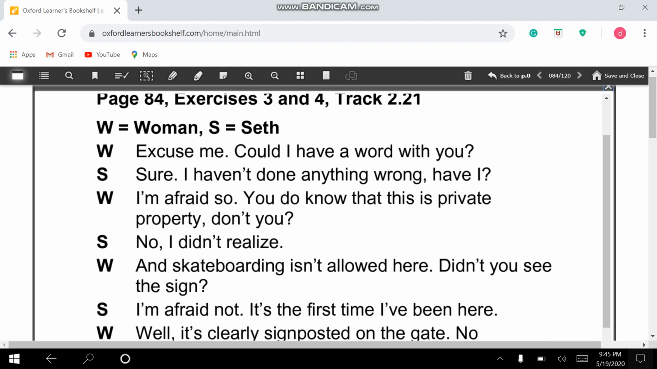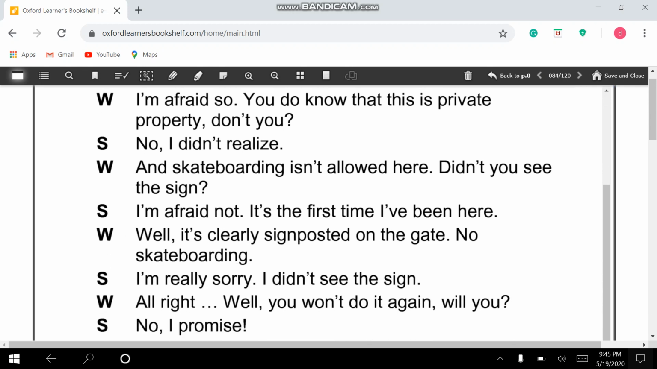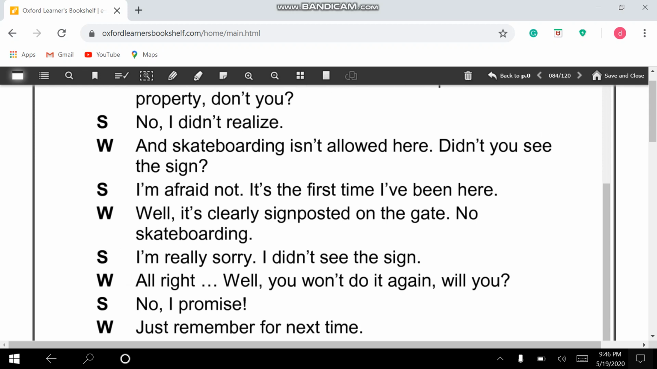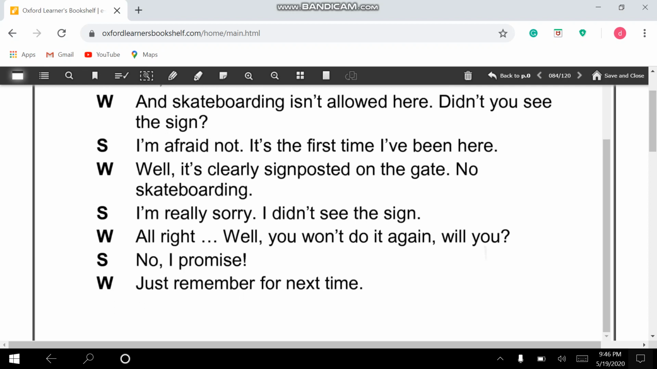A woman and Seth. Excuse me, could I have a word with you? Sure. I haven't done anything wrong, have I? I'm afraid so. You do know that this is private property, don't you? No, I didn't realize. And skateboarding isn't allowed here. Didn't you see the sign? I'm afraid not. It's the first time I've been here. Well, it's clearly signposted on the gate. No skateboarding. I'm really sorry. I didn't see the sign. All right. Well, you won't do it again, will you? No, I promise. Just remember for next time.